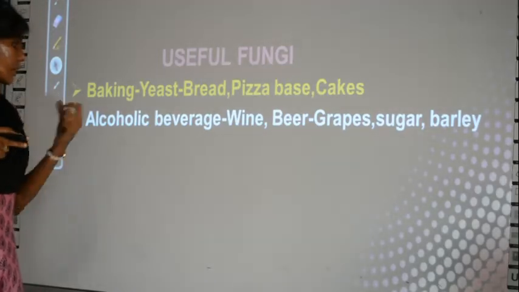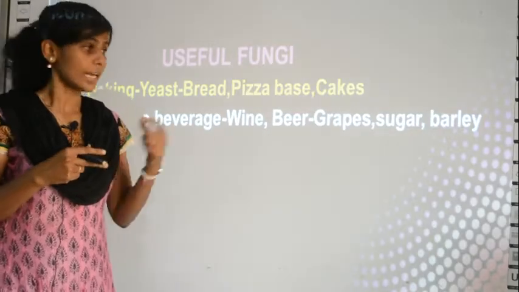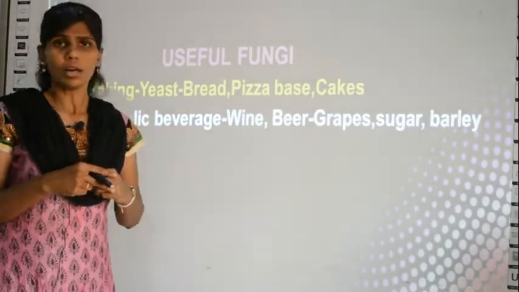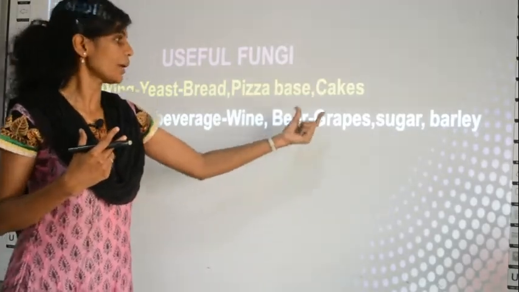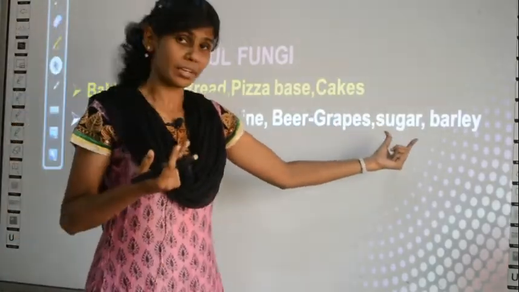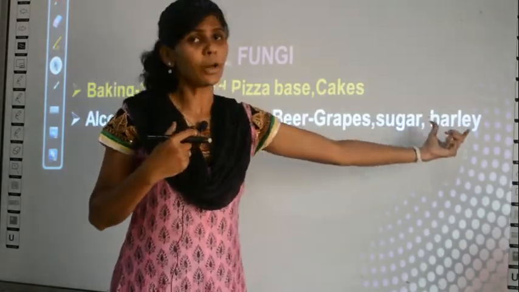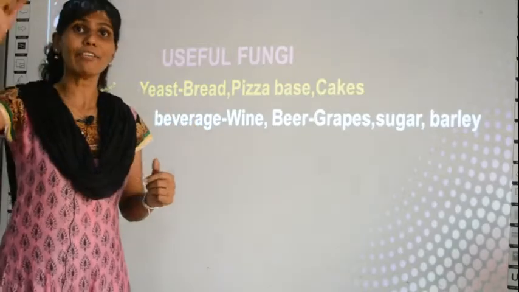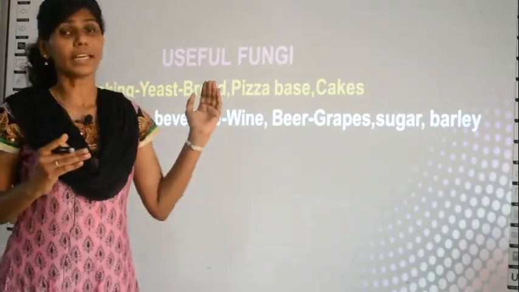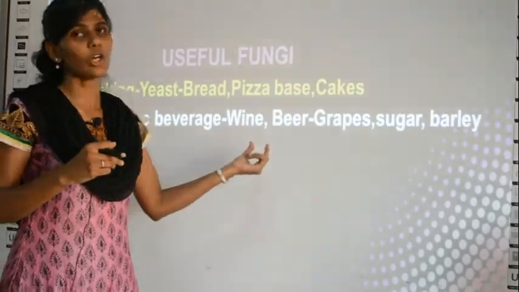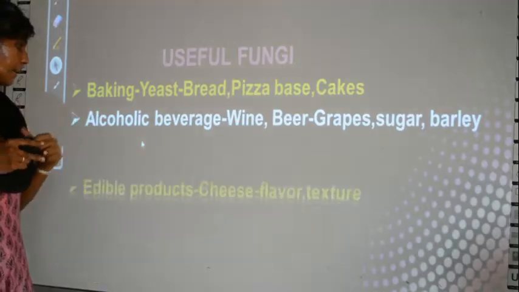The second use is fungi are used in making alcoholic beverages like wine and beer. All can be made with the help of fungi. How? When you take either grapes or cane sugar, not the plain sugar but the sugar cane, or barley grain, and add fungi to it and keep it in a place for many days, after that you will get wine or beer. So in wine or beer making also fungi can be used.